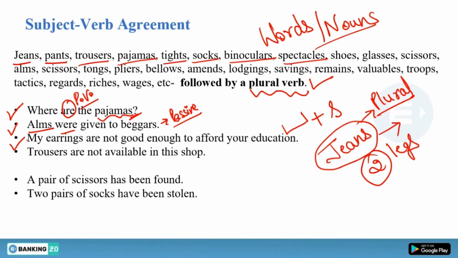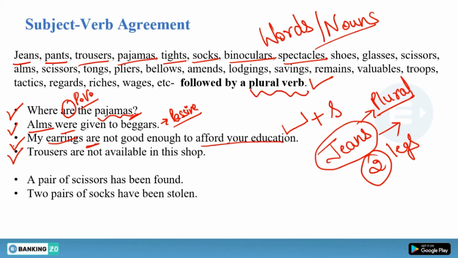My earrings are not good enough to afford your education. Okay, my earrings are not good enough to afford your education. Earrings, two things. Okay, earrings, you wear earrings in both the ears, not only one ear. That is why we call them earrings, and that is why we have to use the plural verb are.